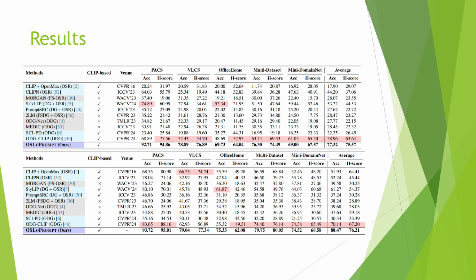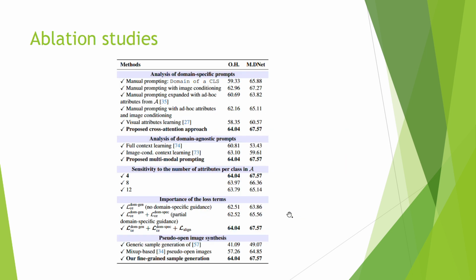We report our results on five major domain generalization datasets. The metrics that we use to report the results are the closed set accuracy and the harmonic score. The harmonic score is the harmonic mean of the closed set accuracy and the open set accuracy. This helps us ensure that the model does well in both the closed set as well as the open set. We have seen that our model does well when compared to previous methods in both the one shot as well as the five shot setting.